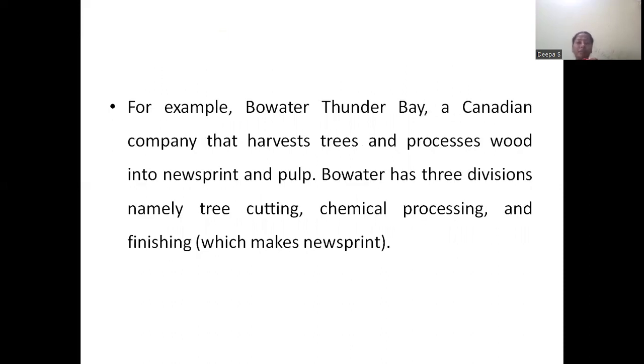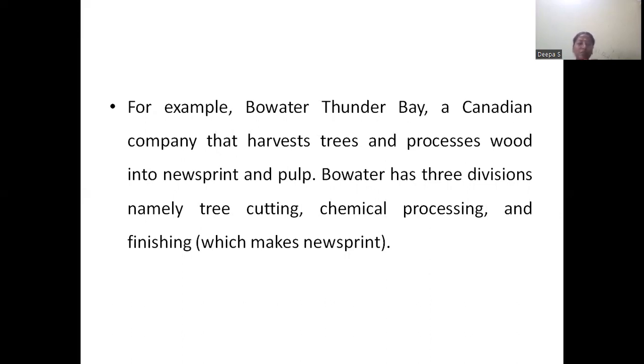For example, here there is a Canadian company. In their processes, they make wood into newsprint or pulp, that is, paper. They have different divisions. The first one is cutting the tree, the second is chemical processing, and then finishing.